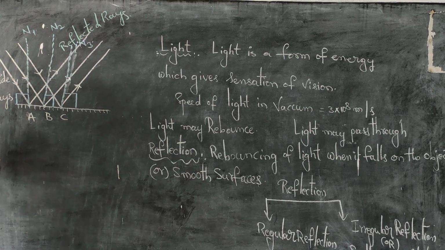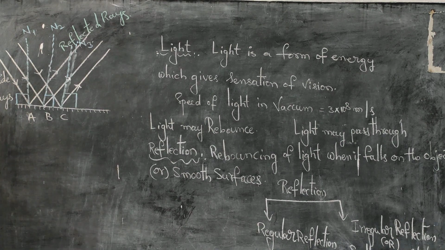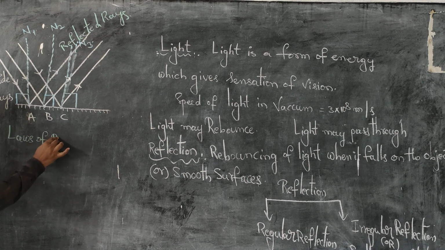How the regular reflection is taking place. When light falls on the regular surfaces, that is, when light falls on the plane surfaces, regular reflection takes place. This reflection of light obeys two laws, known as the laws of reflection.